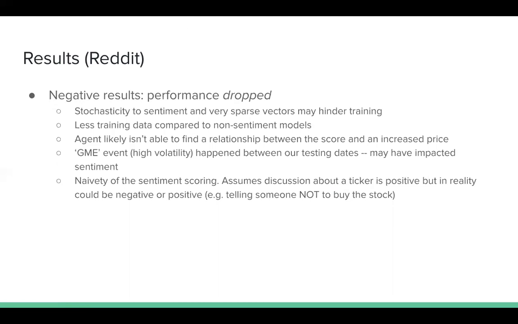There's also less training data compared to the baseline non-sentiment models. There's also a high volatility event that happened in our testing data, which may have impacted sentiment, and also the naivety of the sentiment score. Just increasing a score because somebody talked about a certain ticker does not necessarily point to whether or not that ticker is good to trade on, because in reality, it could be about a negative sentiment about that ticker.